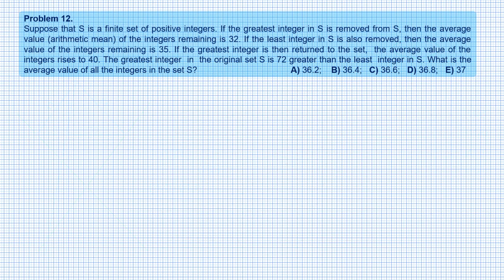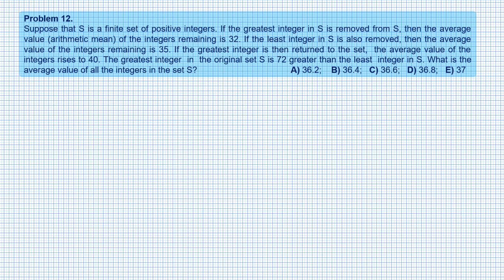Problem 12. Suppose that S is the finite set of positive integers. If the greatest integer in S is removed from S, then the average value, arithmetic mean, of the integers remaining is 32. If the least integer in S is also removed, then the average value of the integers remaining is 35.